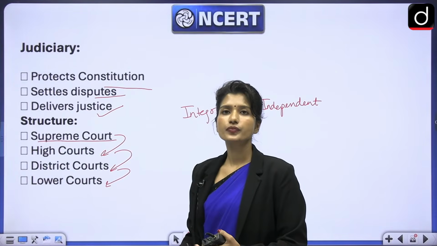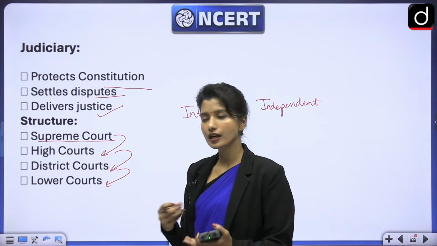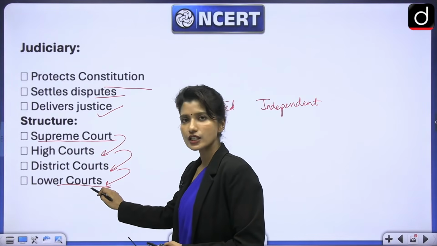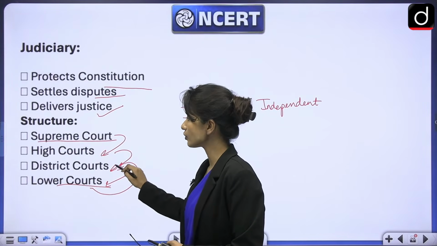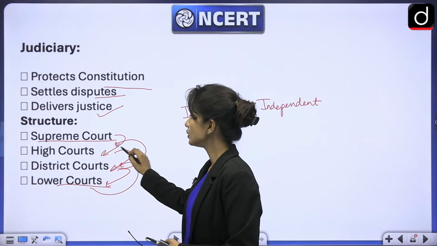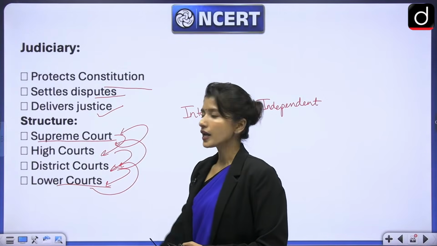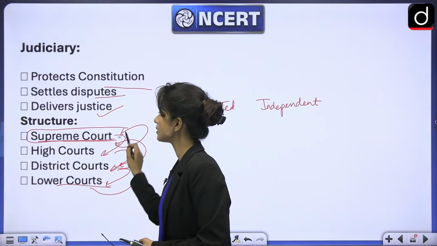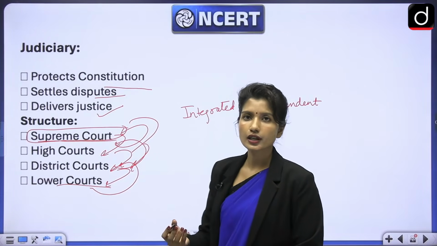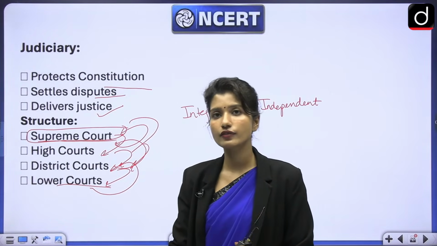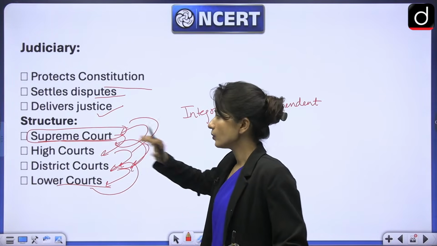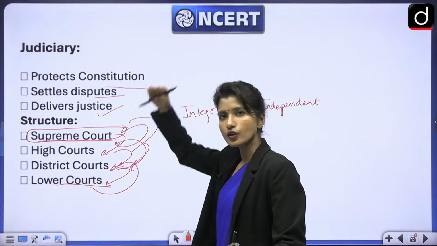So if you're going to make an appeal, you can make an appeal in lower courts for general matters. If you're not satisfied with it, you can go to district court. If you're not satisfied with it, you can go to high courts. If you're not satisfied with it, you can again appeal in the Supreme Court. And whatever Supreme Court decides is binding on all the courts. So they are integrated. Unless, of course, you're talking about fundamental rights. In case of violation of fundamental rights, you can directly approach Supreme Court and use writ petition. Okay, so it is an integrated structure. They're all related to each other.